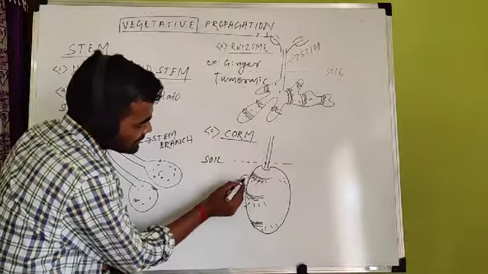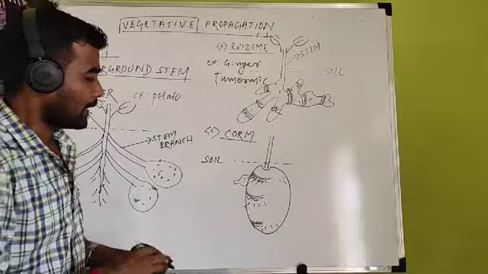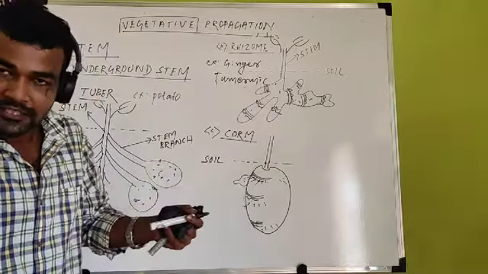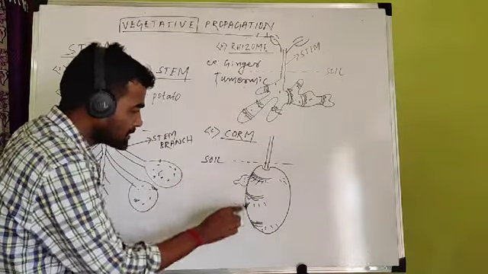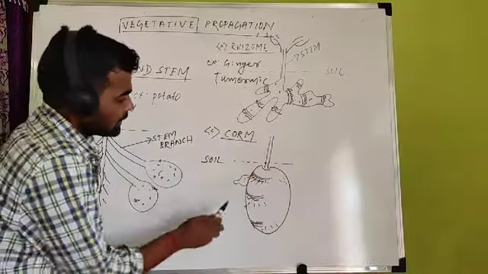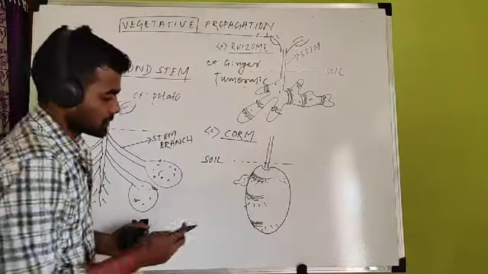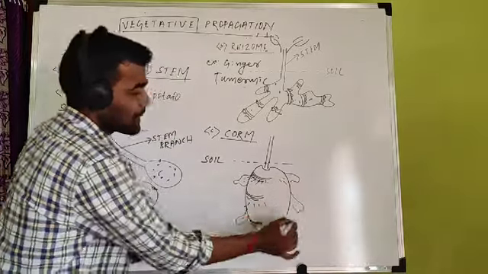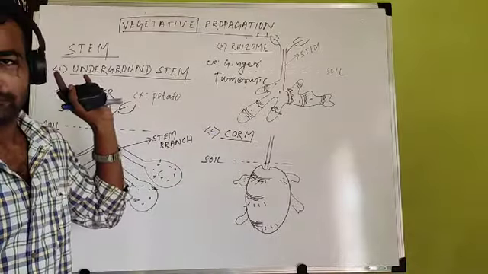And if you separate this extra stem, just like budding, as we have discussed in the case of yeast and hydra, one extra growth develops and that extra growth gets separated or detached to form a new organism. Similarly, in this case, a corm is a vertically grown underground stem. From that, some extra buds or outgrowths develop. So these are the extra buds. And when these buds get separated and you put them inside the soil, a new plant will develop from them.